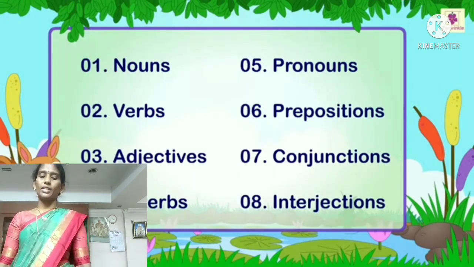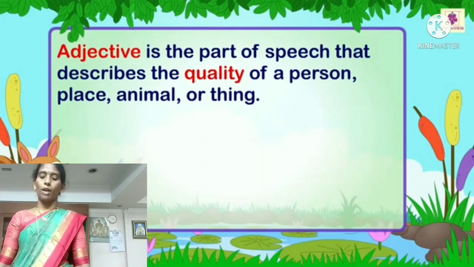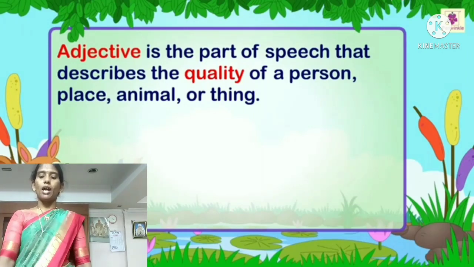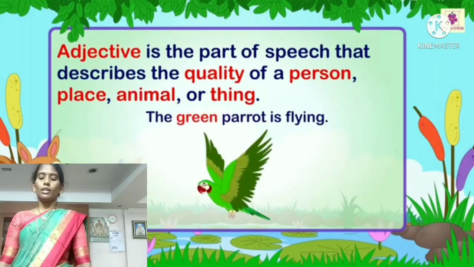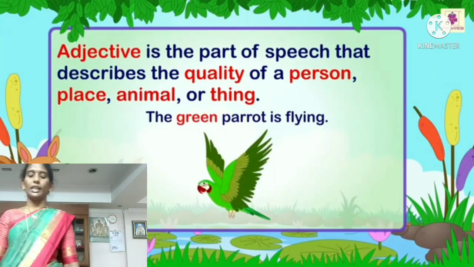What is the meaning of adjective? Adjective is a part of speech that describes the quality of a person, place, animal, or thing. For example, the green parrot is flying.